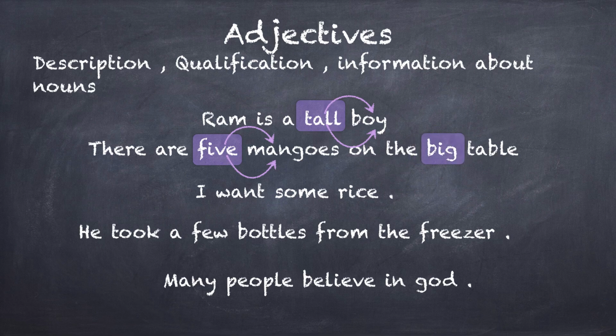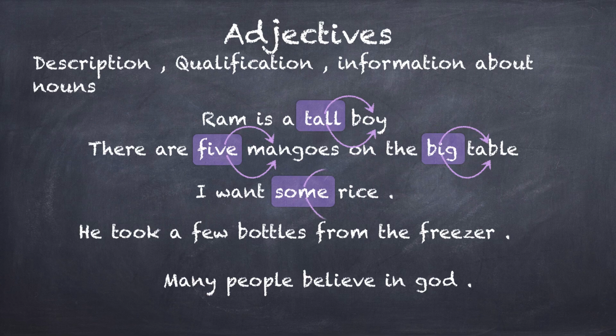A house will only be one kind of house. So because there are different kinds of houses possible, there is variety possible. So I want to add more information to a noun, right? For example, Ram is a boy, and I can say Ram is a tall boy. So this word tall is giving me more information about the boy, which was a noun. So adjectives are words which describe, qualify, or give more information about nouns.